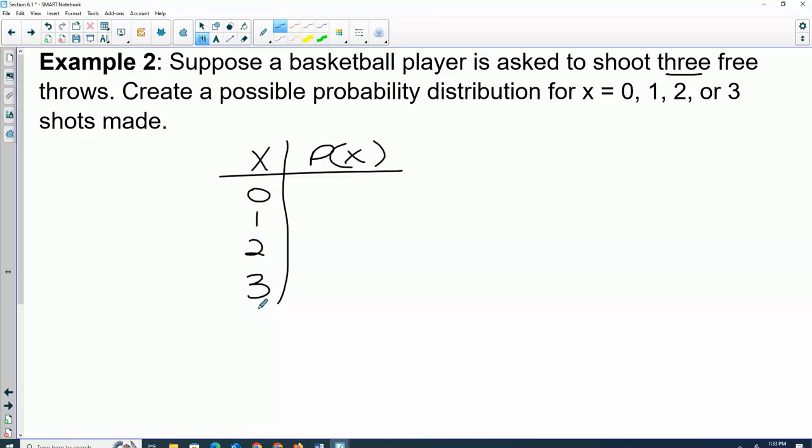Okay, think about the things we already know about probability. It has to be between 0 and 1, and all of them have to add up to 1. Okay, give me some probabilities. What do you think is the probability of shooting 0? 25%. Okay, what about 1? 15%. 2?